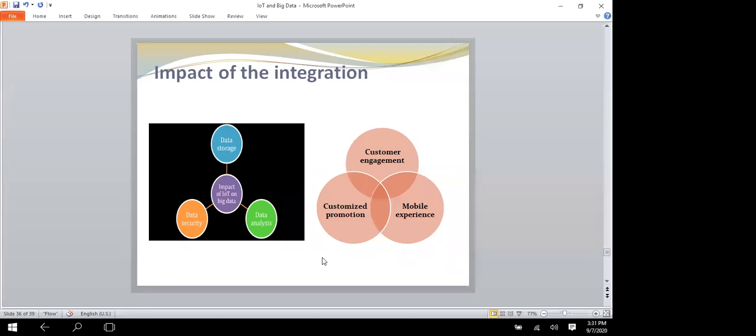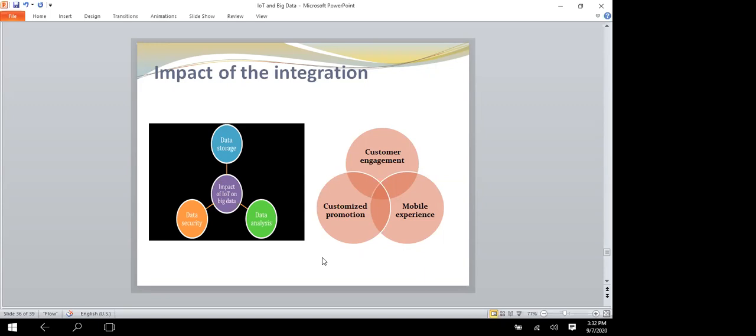When there is storage, automatically the data has to be secured. Security is important, and analysis too. Whatever new data is coming, you have to analyze it. Next one is customer engagement. The integration of the application plays a huge role in the engagement of customers and clients. This made it possible for companies to work on the advancement of strategies and take them to the next level.